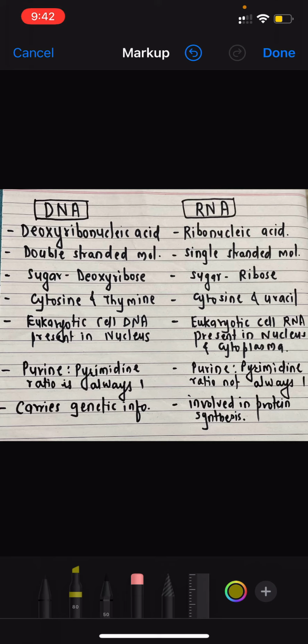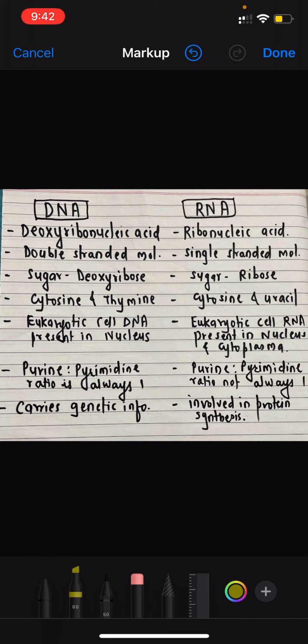The basic function of DNA is to carry genetic information. It carries genetic information which passes from parents to their offsprings. DNA also contains chromosomes and genes. They are present along with the DNA inside the nucleus.